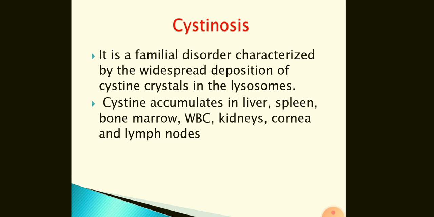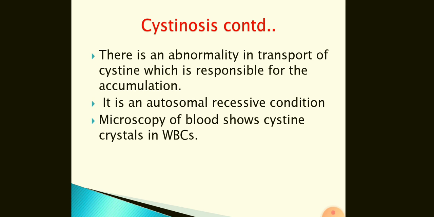Cystine accumulates in liver, spleen, bone marrow, WBC, kidney, cornea, and lymph nodes. There is an abnormality in transport of cystine, which is responsible for this accumulation in various organs. It is an autosomal recessive condition. Microscopy of blood shows cystine crystals in the WBC.